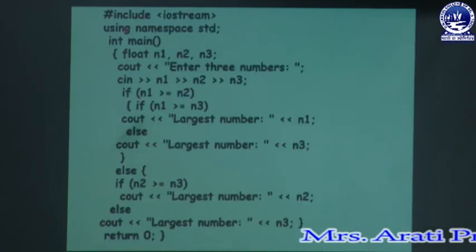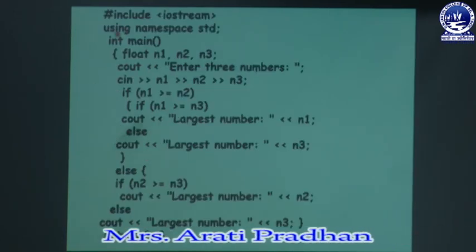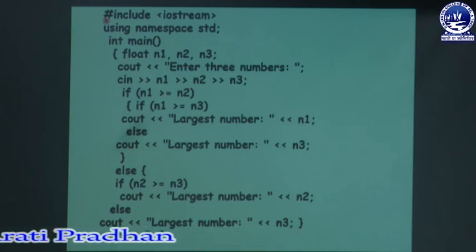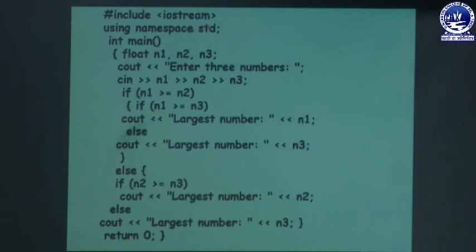Now I have used a program to explain nested if. Let's start the program. First include iostream. All of you know the meaning of iostream. Then using namespace std, int main. Here actually I have used 3 variables, I have entered 3 numbers and I have checked which number is the greatest value. For that I have used float variables n1, n2, n3. I have entered 3 numbers n1, n2, n3. You may enter any values, no problem.